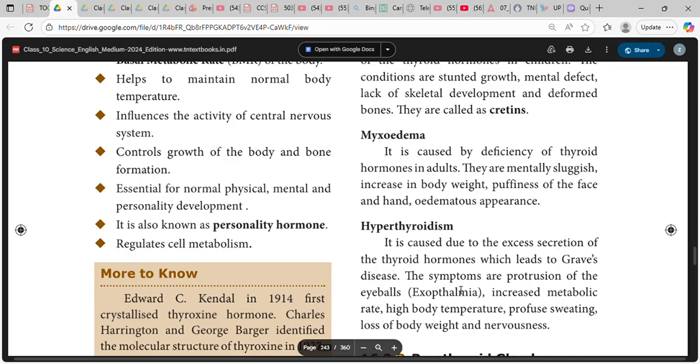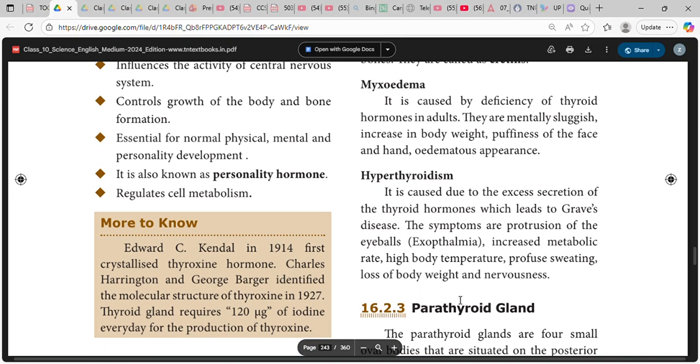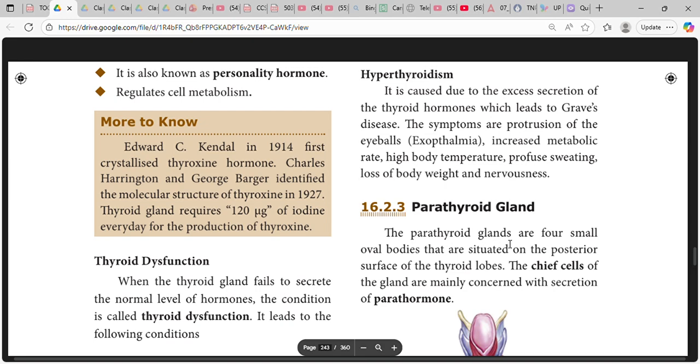Hyperthyroidism is caused by excess secretion of the thyroid gland, which leads to Graves' disease. The symptoms are protrusion of eyeballs, exophthalmia, increased metabolic rate, high body temperature, profuse sweating, loss of body weight, and nervousness.